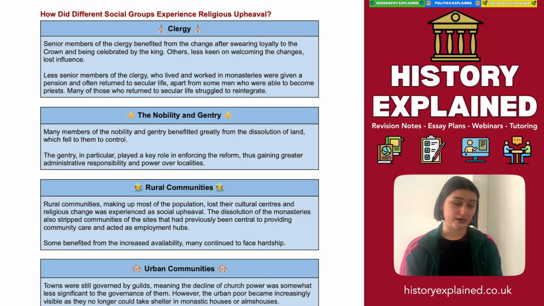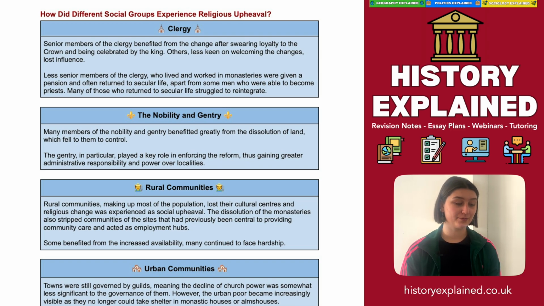Lesser senior members of the clergy who lived and worked in the monasteries were given a pension and often returned to secular life, apart from some men who were able to become priests. Many of those who returned to secular life struggled to reintegrate. Now, these are people who've spent their entire lives as monks or nuns, living in monasteries, living in nunneries. So obviously this is going to be a very difficult transition to suddenly not be doing what your life's purpose has been.